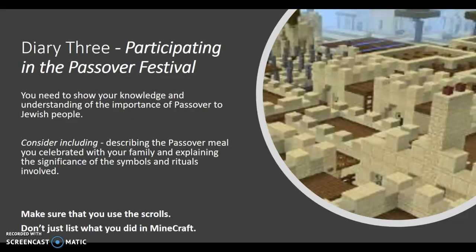And your last one is all about the Passover festival. So you need to tell us about the meal you're celebrating. Remember, as the youngest, you have a special role. And so talking about that will show understanding, and then also linking it into the symbols and the rituals and why they're important to you as a Jewish person. So there's a lot of opportunity to be showing knowledge and understanding, but please don't fall in the trap of just telling us what you did in Minecraft, because that is not the task.